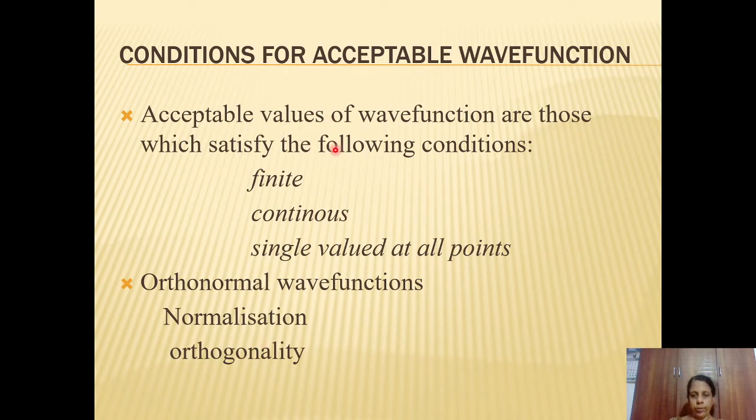So when you study the wave function, there are different conditions. When we consider a particular system, it will have a large number of wave functions. But the function which can be accepted requires certain conditions to be satisfied. And such functions are known as acceptable wave functions. So we will see one by one what is an acceptable wave function. An acceptable wave function is one which satisfies the following conditions.